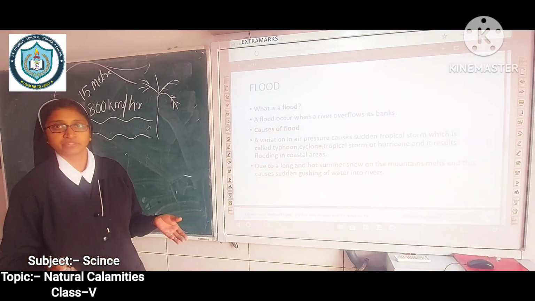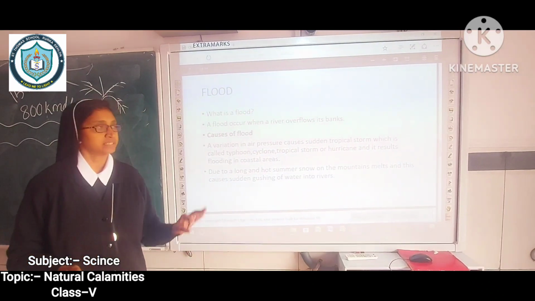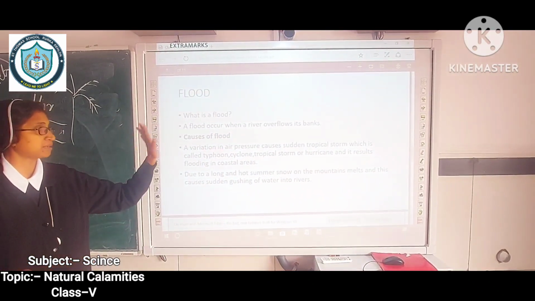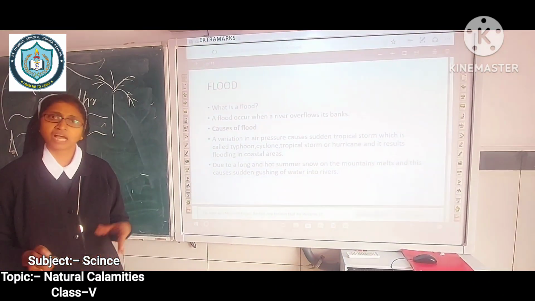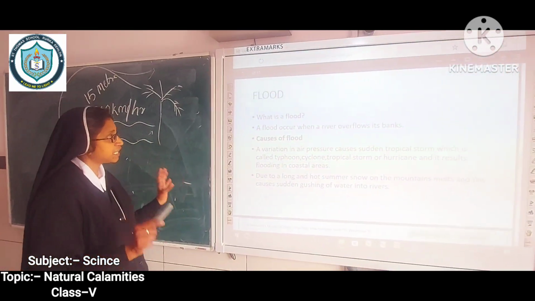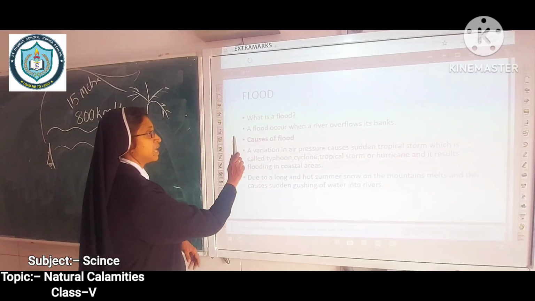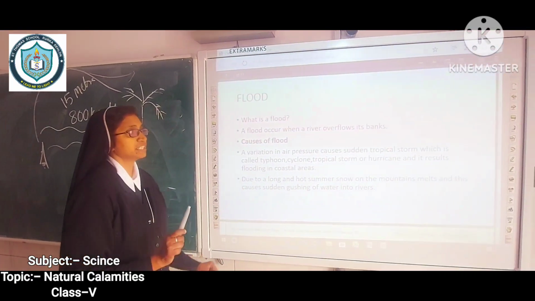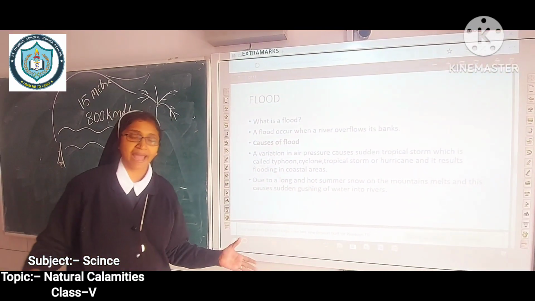Then flood. We are studying about the flood. This is another natural calamity. This is the fourth one. Have you seen a flood? At Kerala, we are facing that every year. What's a flood? A flood occurs when a river overflows its banks.